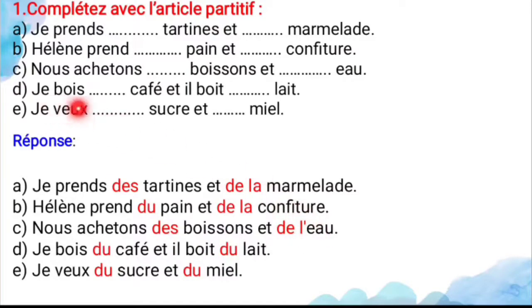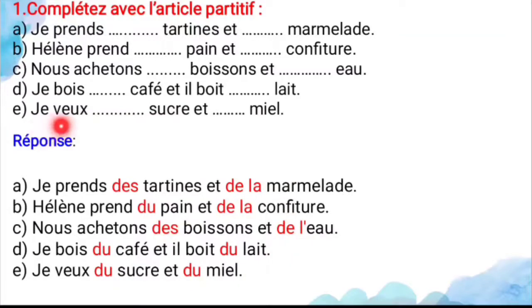And next, je bois dash café et il boit dash lait. So here café is a masculine noun, and lait also is a masculine noun. For these two you have to use du only. So the answer is je bois du café et il boit du lait. So it means I drink some coffee and he drinks some milk.